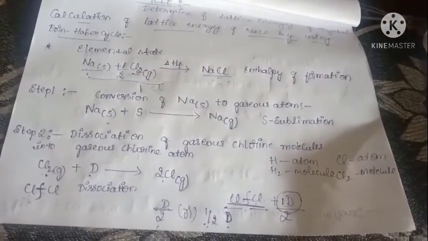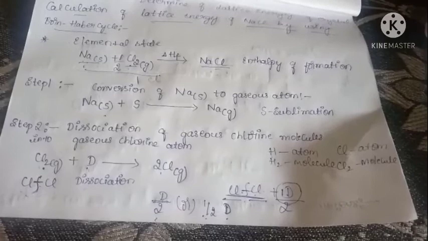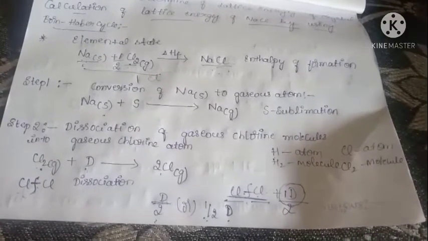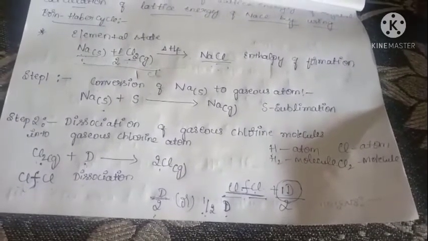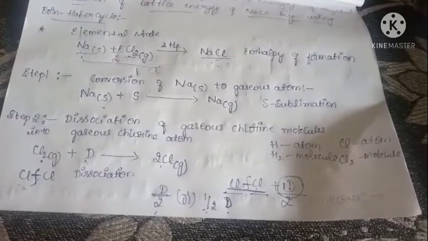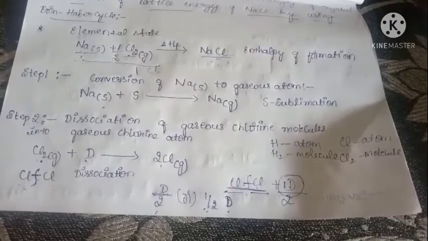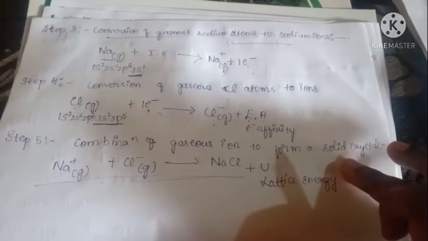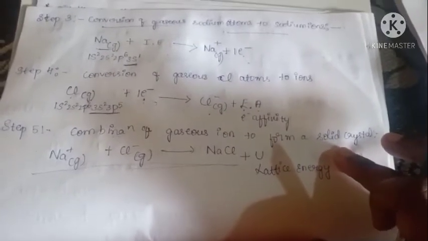Okay, the first step is conversion of sodium to a gaseous atom. Sodium is in the solid state, that should be converted to the gaseous state. Some energy is required, that energy is called sublimation energy. Step 2 is dissociation of gaseous chlorine molecules into gaseous chlorine atoms. Here also some energy is required, that energy is called dissociation energy. Step 3 is the conversion of gaseous sodium atoms to sodium ions. Here in the outermost shell one electron is removed.